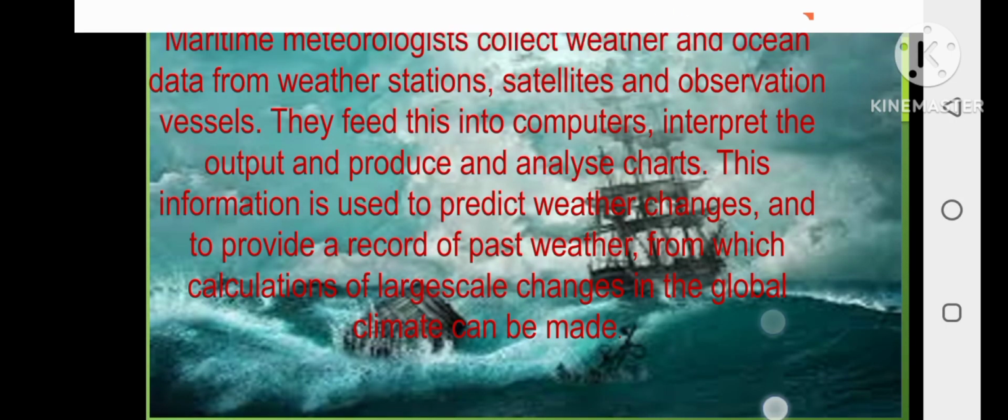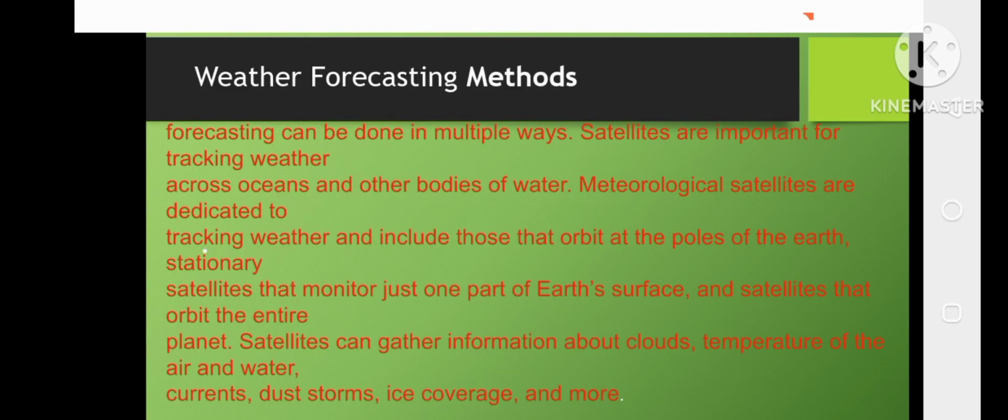Then we have maritime meteorology. Maritime meteorology collects weather and ocean data from weather stations, satellites, and observation results. They feed this into a computer, interpret the output, and produce the analysis chart. This information is used to predict weather changes and provide a record of past weather from which calculation and large-scale changes in the global climate can be made.